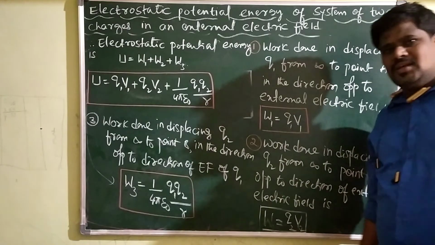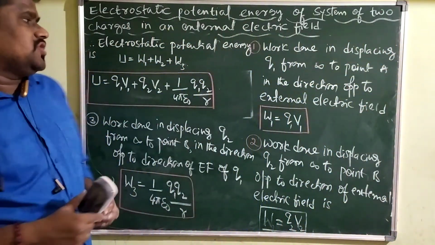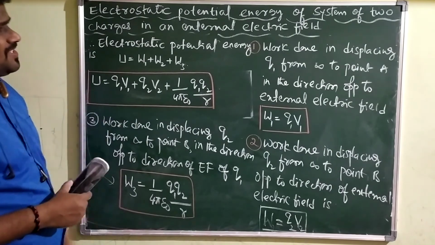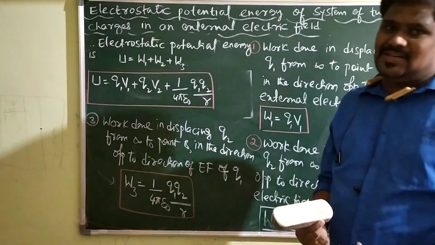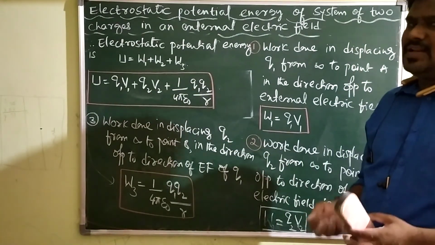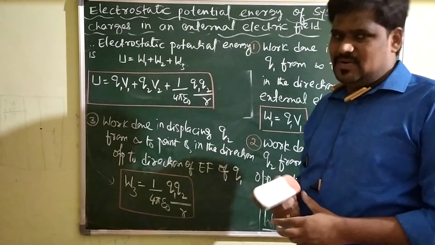So this is another concept related to the potential energy of a system of 2 charges, what we discussed in the lesson on electric charge, electrostatic potential and capacitance. Okay, we'll stop here.